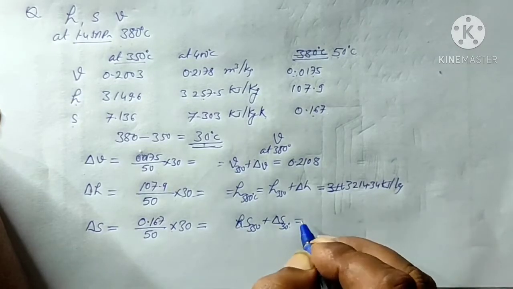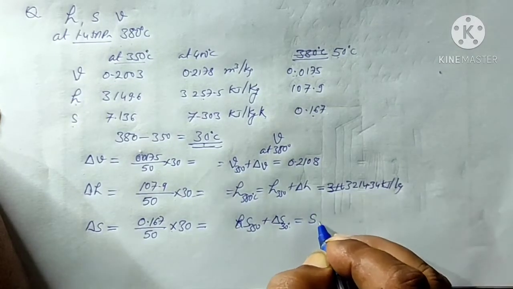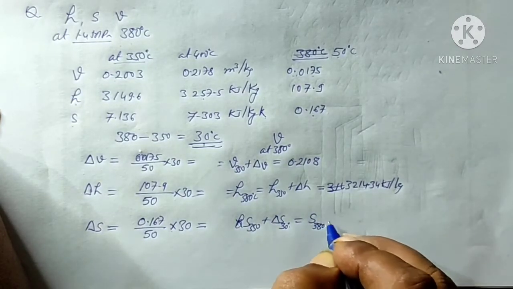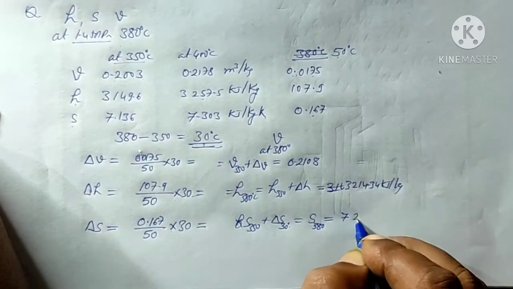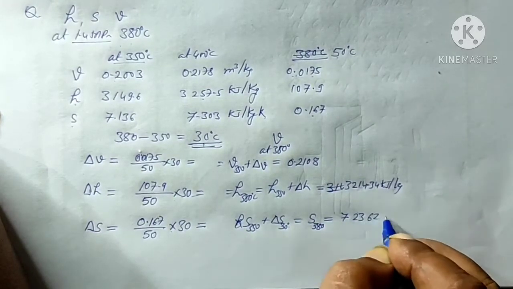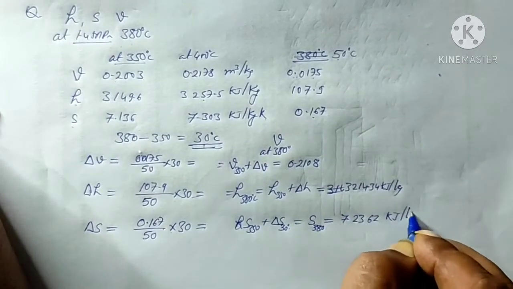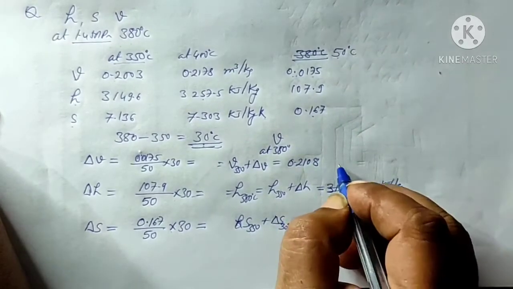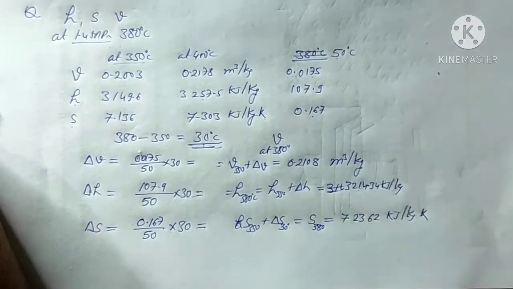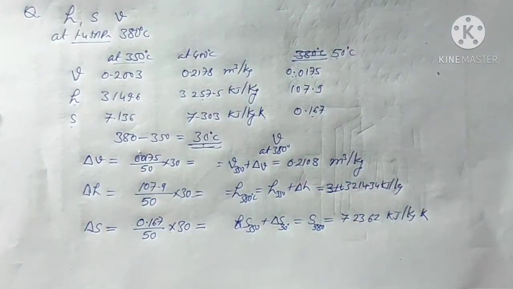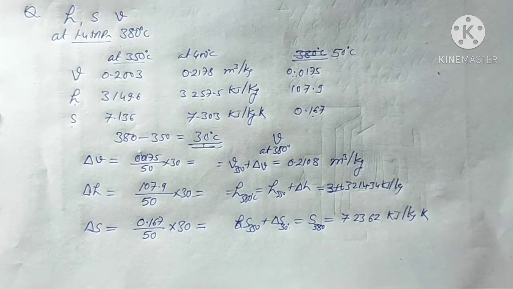So the entropy at 380 degree centigrade will be equals to 7.2362 kilojoules per kg Kelvin. Here it is meter cube per kg. So this way, if the data is not given in the steam table, then we have to manipulate it for the given temperature or given pressure.